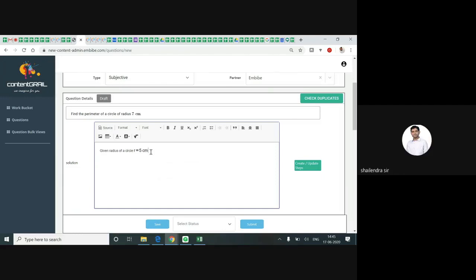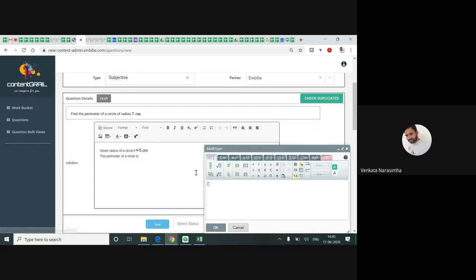Now the perimeter of the circle is 2 pi r. So the formula also needs to be in MathType. In MathType you see many tools, many symbols. Every symbol can be accessed from these individual sections.